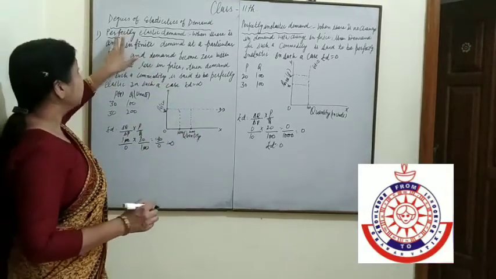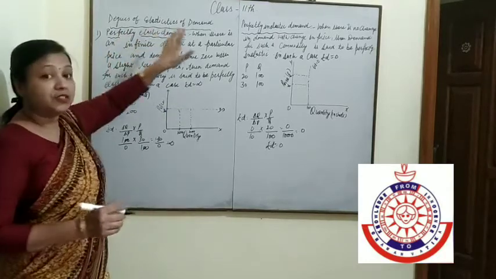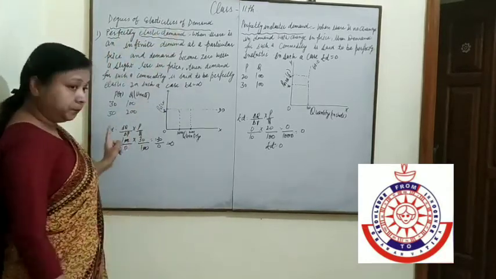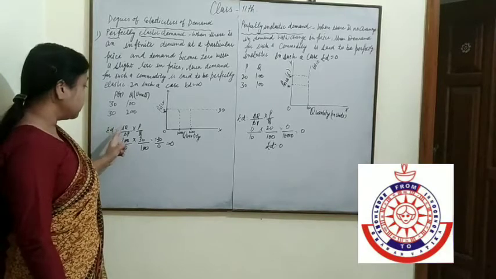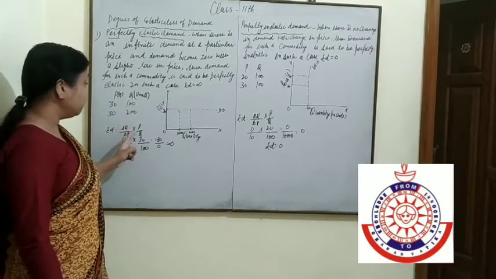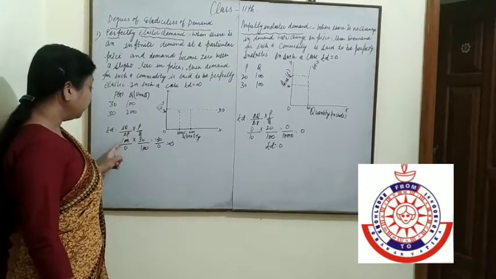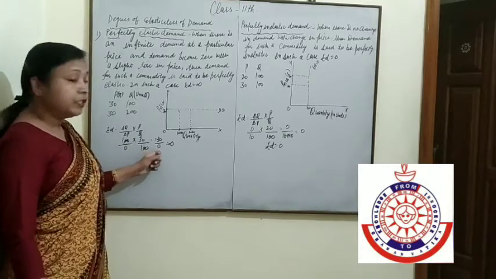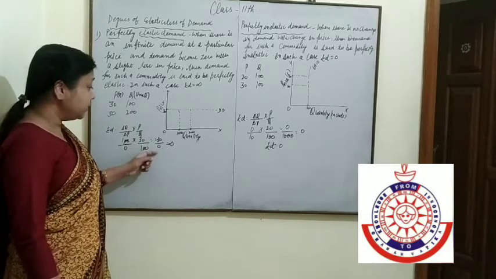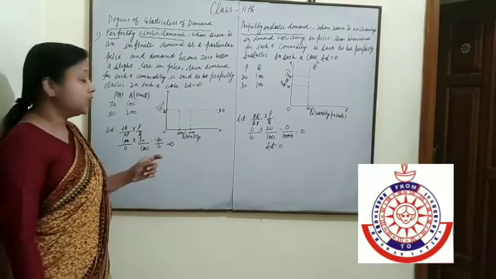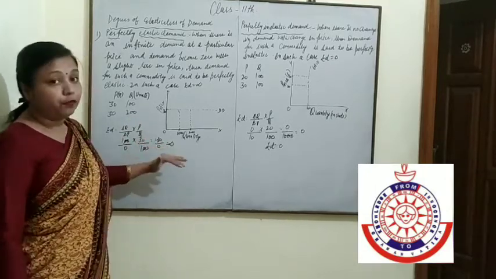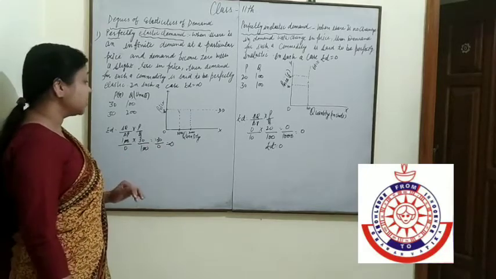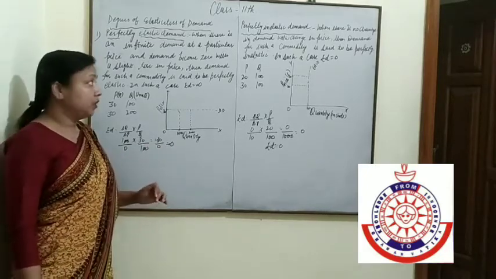It means this is perfectly elastic demand. You know the formula of ED is equal to change in Q upon change in P, multiply P by Q. Then 100 upon 0, multiply 30 by 100. Zero is coming in the denominator. If zero is coming in the denominator, then it will be infinity. So here elasticity is equal to infinity.